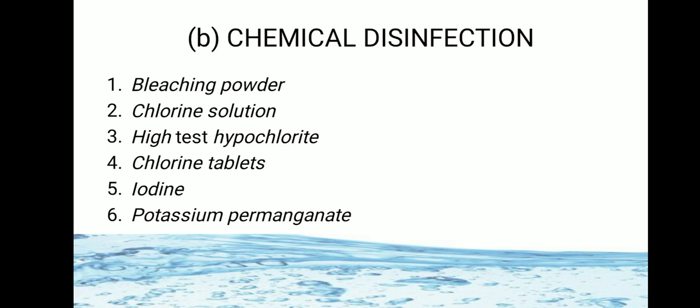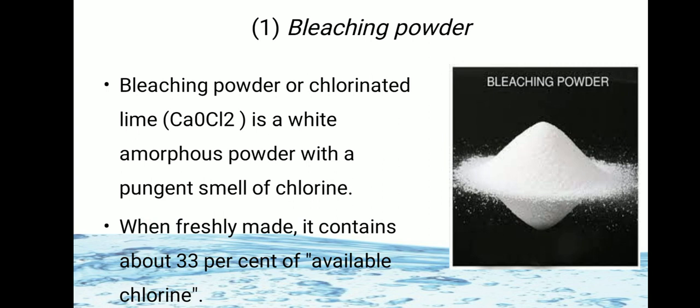Then the second method we have seen is chemical disinfection. For chemical disinfection, we use bleaching powder, chlorine solution, high test hypochlorite, chlorine tablets, iodine, and potassium permanganate. The first one is bleaching powder. Bleaching powder is also called chlorinated lime. It is an amorphous white powder with a pungent smell of chlorine.